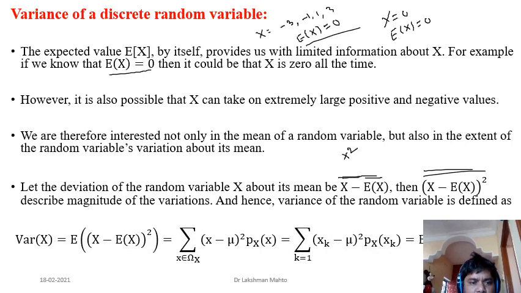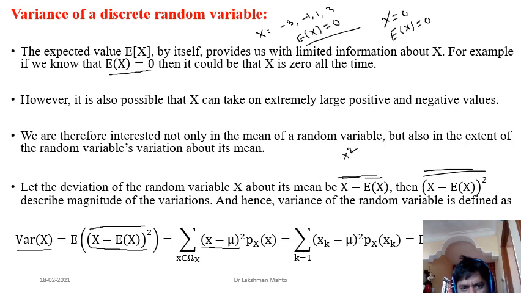So the variance of a random variable X is just the expectation of this random variable, that means the square of X minus expectation of X. So this is a new random variable, find the expectation of this one, and that we will call the variance. It goes back to the definition of expectation, the expected value definition. What is this one? It is the square of X minus expectation of X. It is just a function of X, random variable X. So from there you can define the expected value.